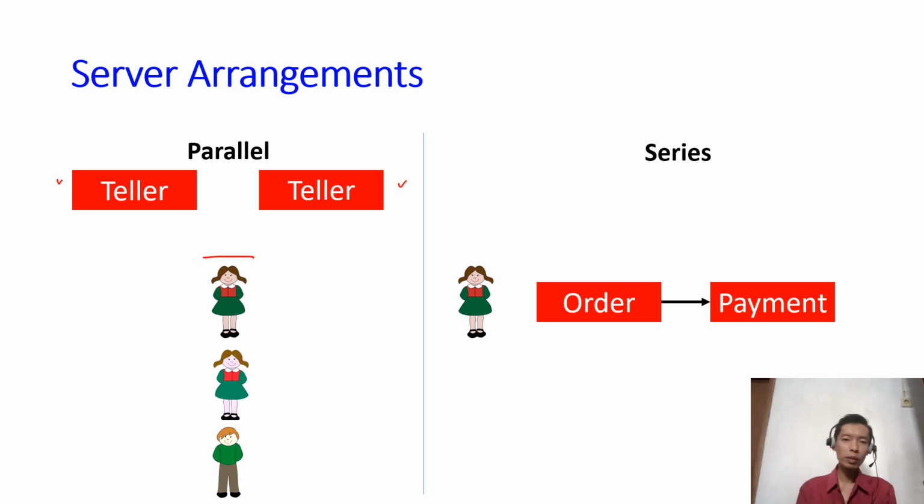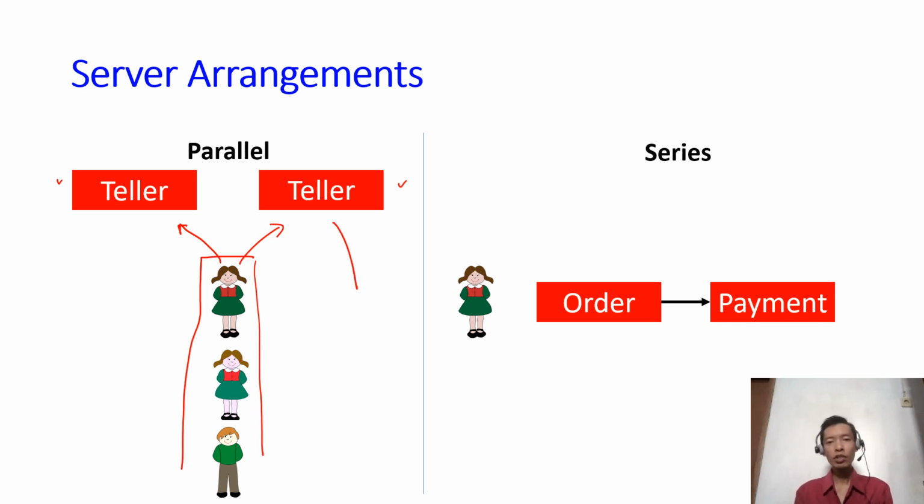So customers may create a queuing line, and then the first customer in the front of the line may go to the left teller, or she may go to the right teller, whichever teller is empty, because the functions of both tellers are the same. And once she's finished with her transaction, the customer may immediately leave the system.